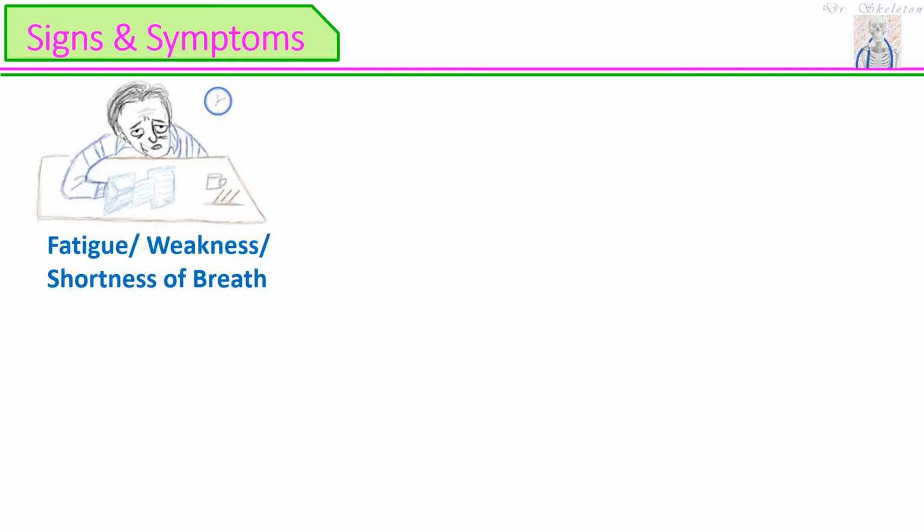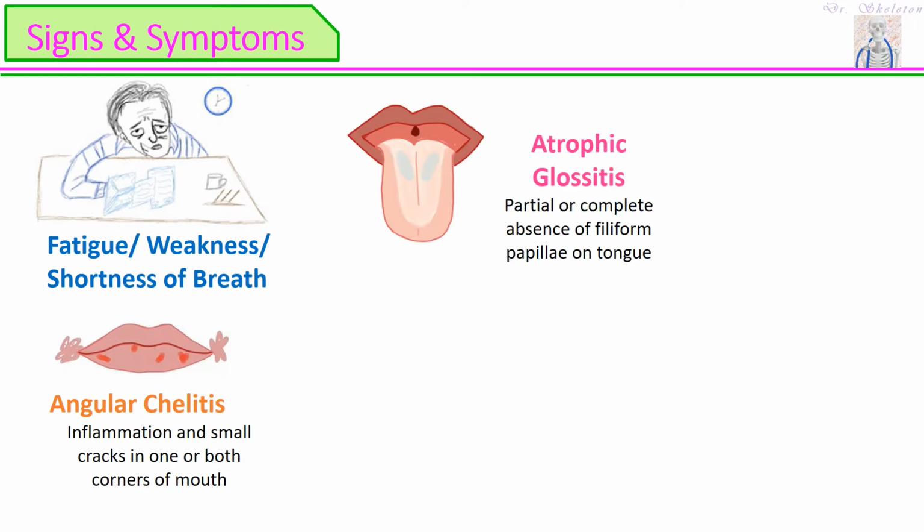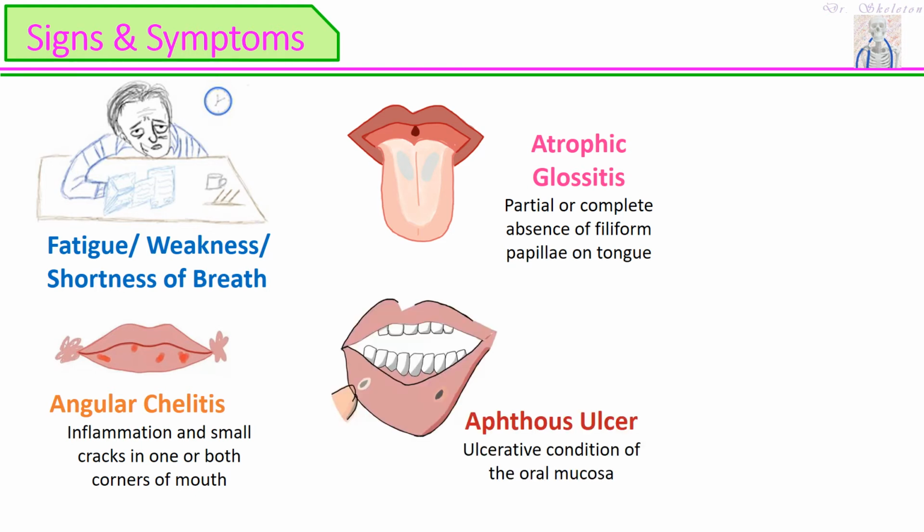What do we have here? Fatigue, weakness, shortness of breath, dizziness, general symptoms of anemia. But we also have some specific signs and symptoms of iron deficiency anemia, like angular cheilitis, inflammation and small cracks on one or both corners of our mouth. We have atrophic glossitis, partial or complete absence of filiform papillae on the tongue. We have aphthous ulcer, ulcerative condition of oral mucosa.